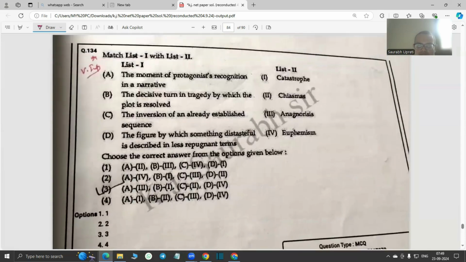Then the moment of protagonist recognition in a narrative is called anagnorisis, right? Decisive turn in a tragedy, catastrophe, by which the plot is resolved. Inversion of an already established sequence is called chiasmus. Figure of speech by which something distasteful is described in less repugnant terms, euphemism. So I think the answer is 3.